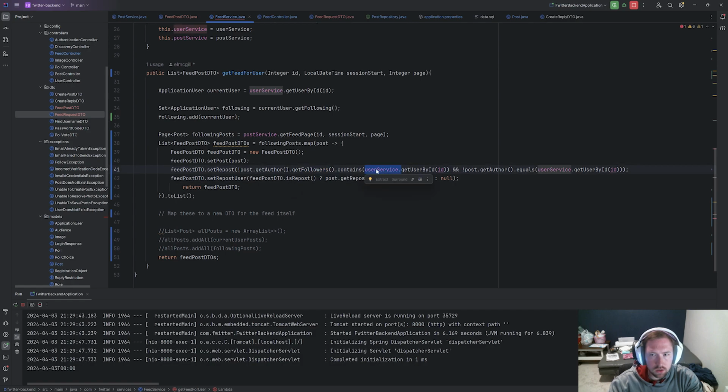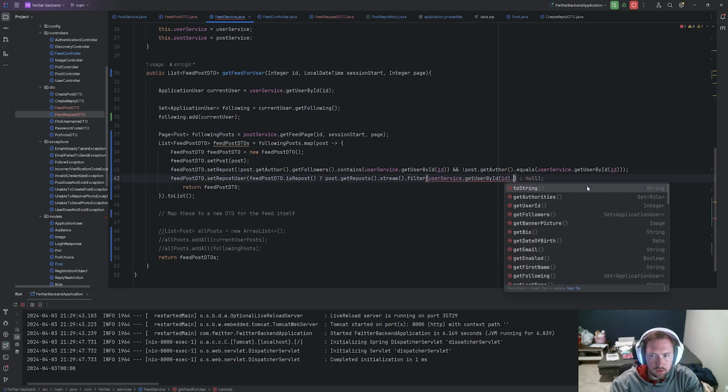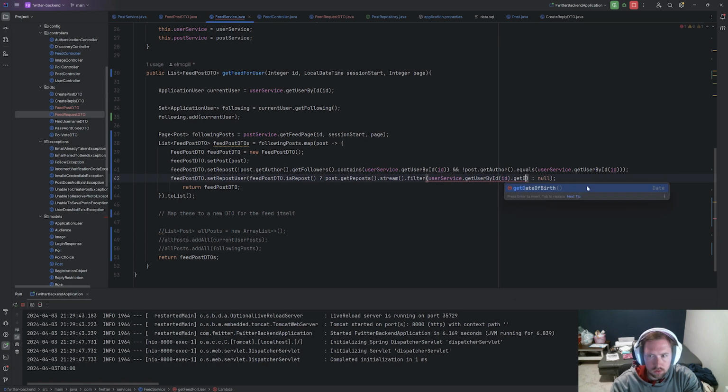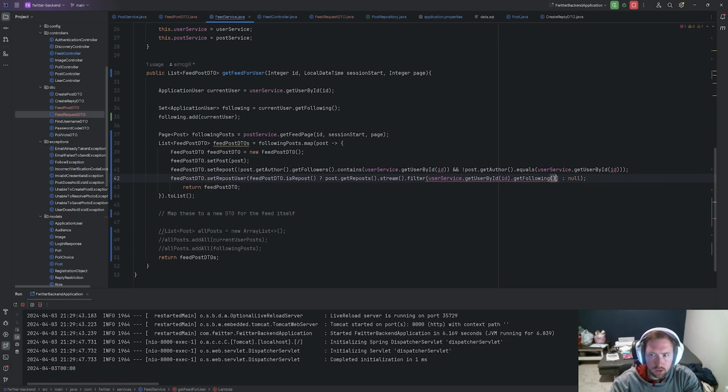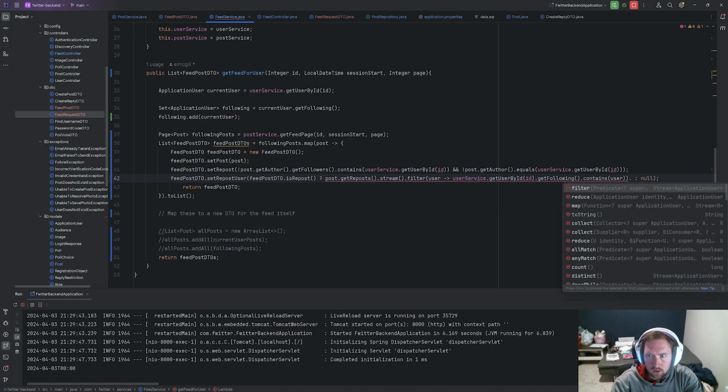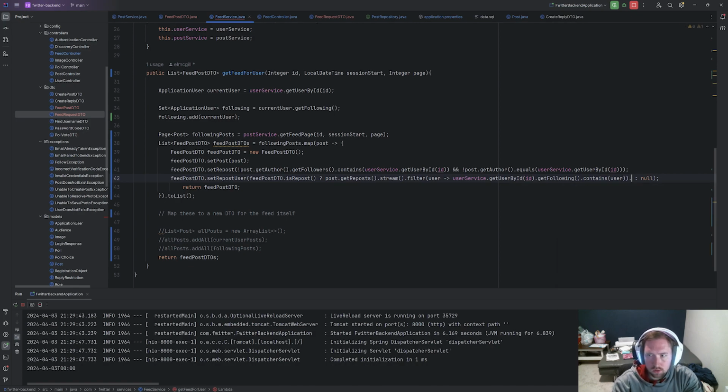So we want the userService dot getUserById dot, I think, getFollowing. getFollowing dot contains and then user, except now we need to say user and do that. And then we need to say dot findFirst.